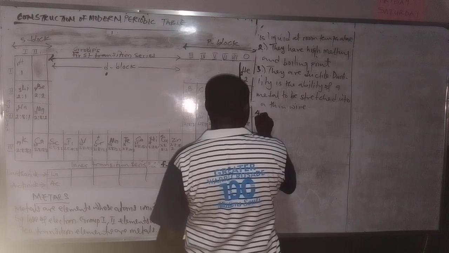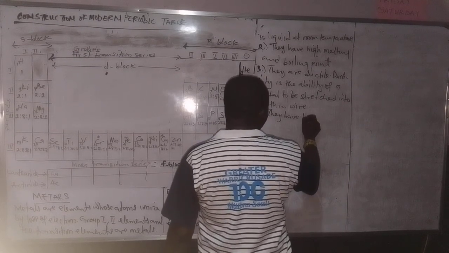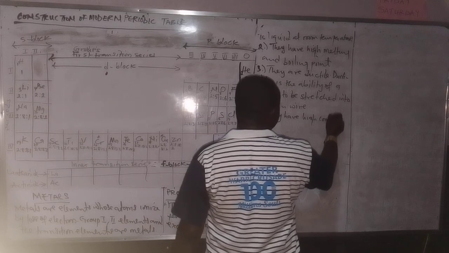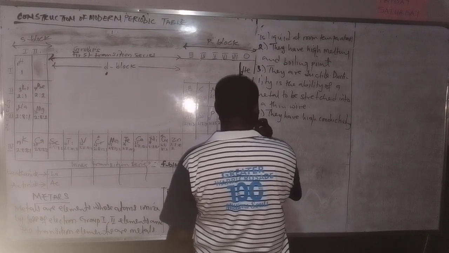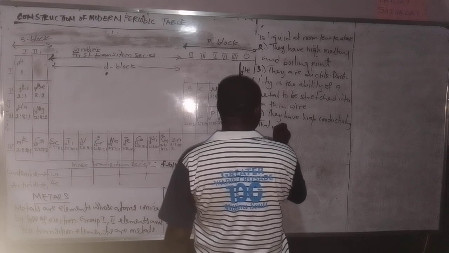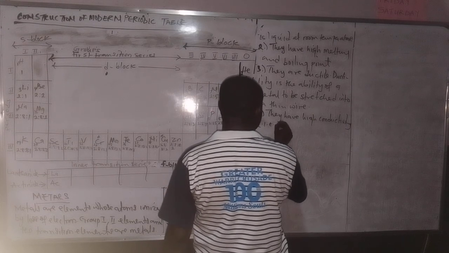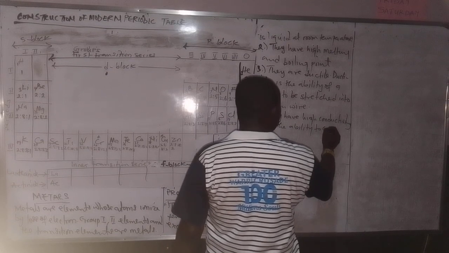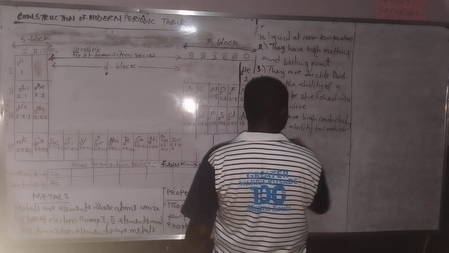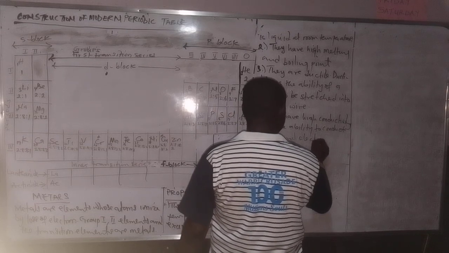Now, they have high conductivity. That is the ability to conduct heat and electricity.